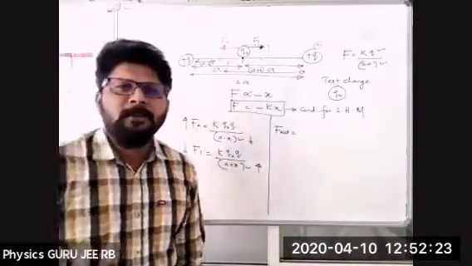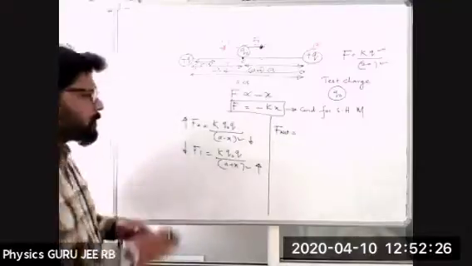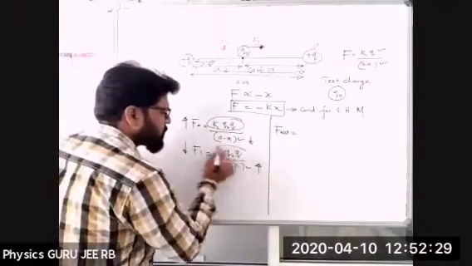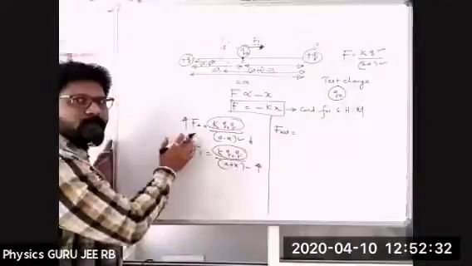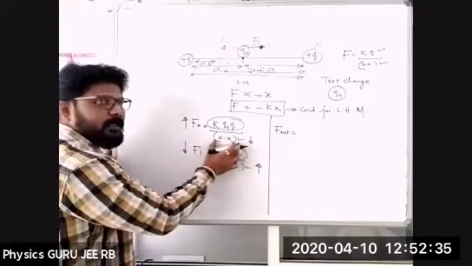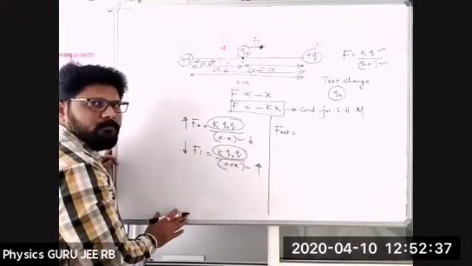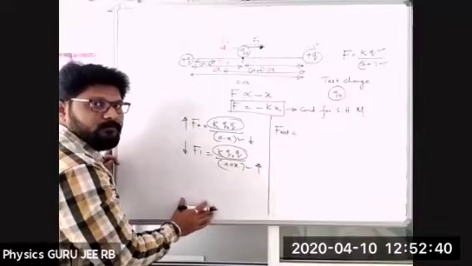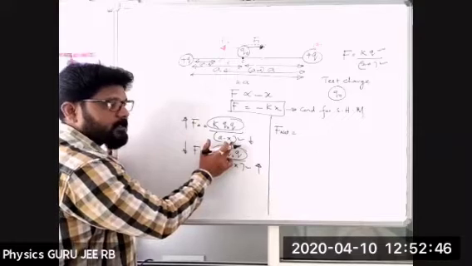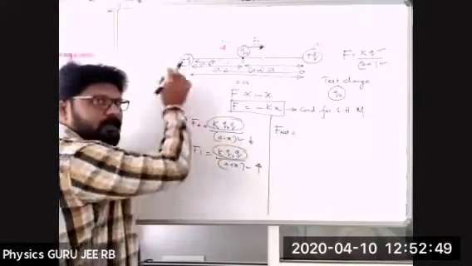Look at F2: this is a constant, and this is also a constant. How do we decide F2? It is greater, because the denominator is less. Is a minus x less or more? Is a plus x less or more? A minus x is less. The denominator is less, so the force will increase. Either a minus x or a plus x, the distance will increase.